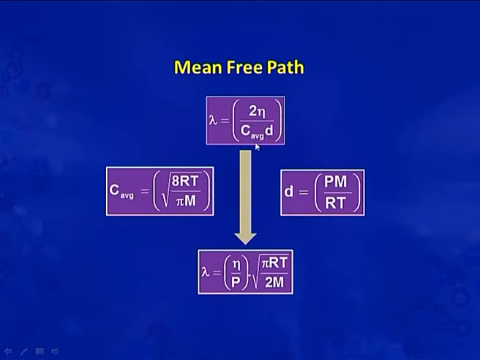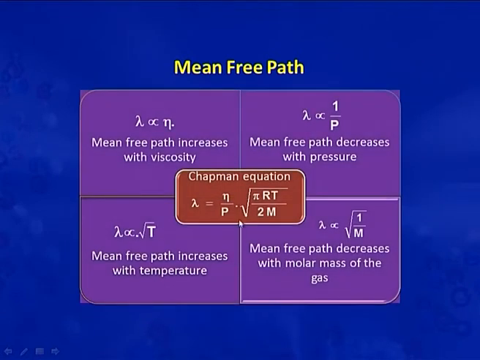We can also write this equation in terms of pressure. As we know, the expression for C average is root 8RT by pi m, and for density it is Pm by RT. So, we can write lambda equal to eta by P into root pi RT by 2m. This is the Chapman equation in terms of pressure. So, the Chapman equation is eta by P into root pi RT by 2m.